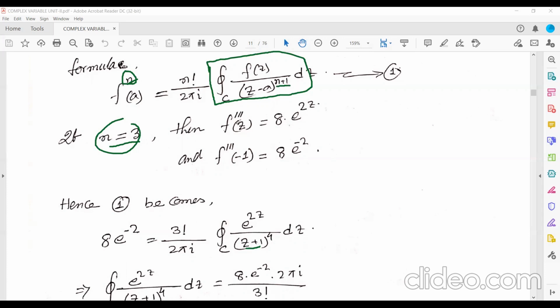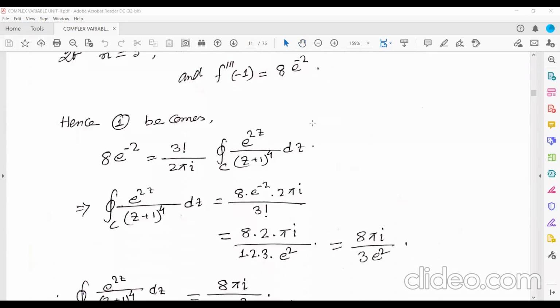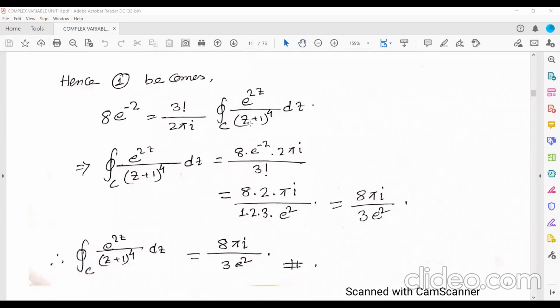Now if you use this result, n is 3, so that is integration over c of e to the power 2z by (z plus 1) to the power 4 dz equal to, just this part taken to this side. Now I'm just simplifying it, nothing more.